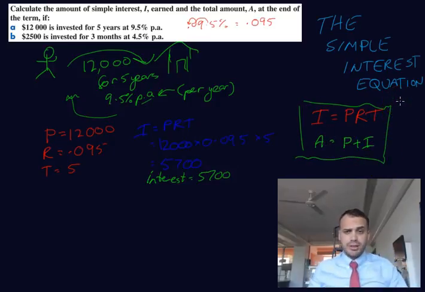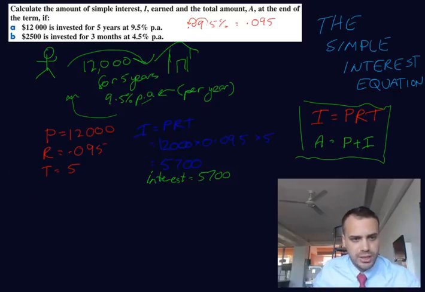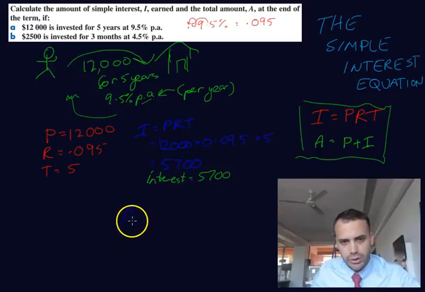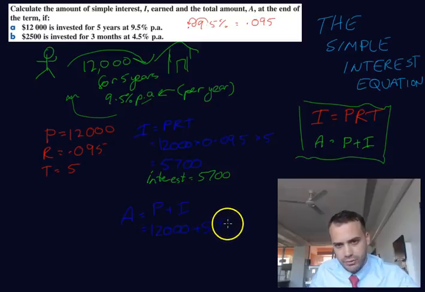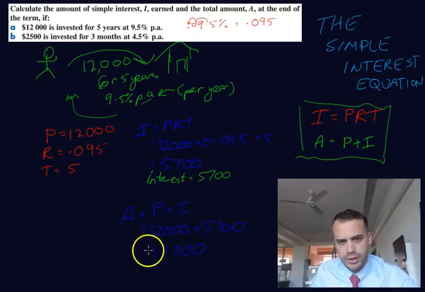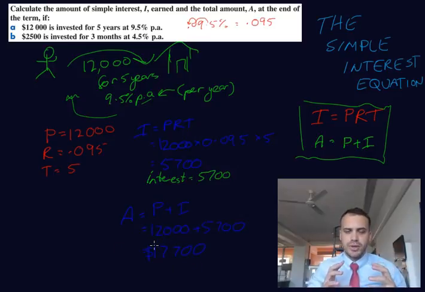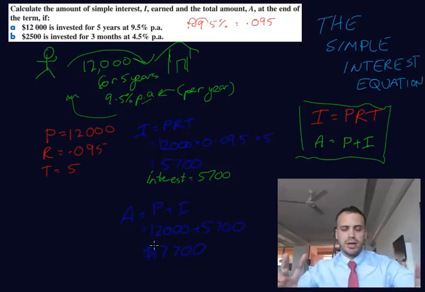So just really think about this. You put $12,000 into a bank. You left it there for 5 years. Over the 5 years, it earns $5,700 in interest. So what's the total amount that you'll have in the end? You guys can work this out in your head. The total amount will be the principal plus the interest earned, which is 12,000 plus the interest, which is 5,700, which is 17,700.